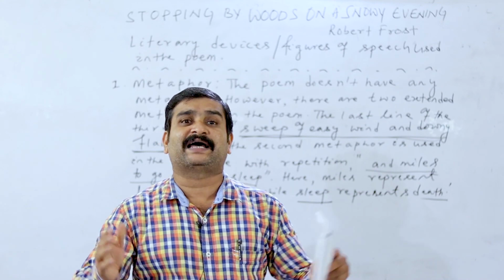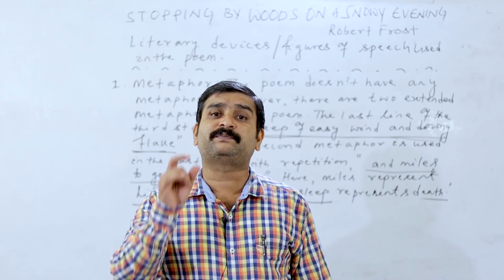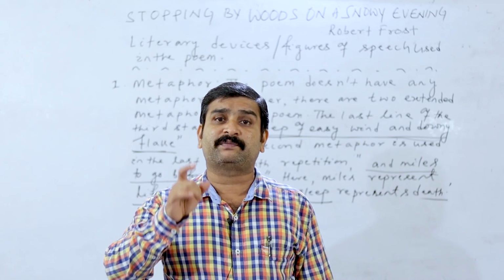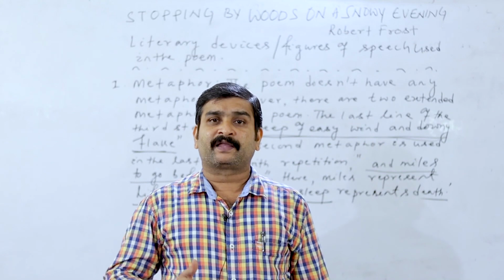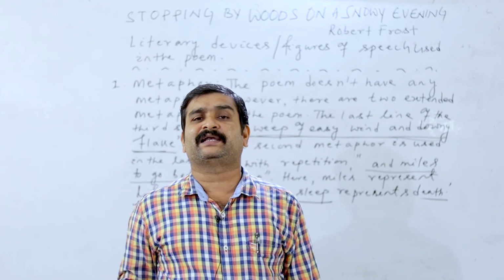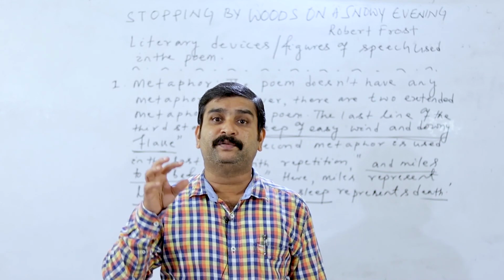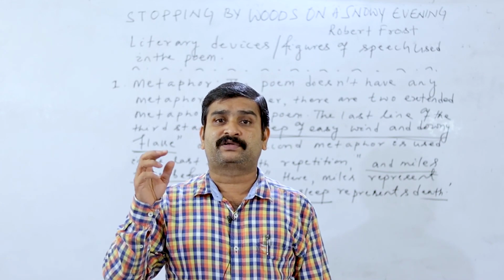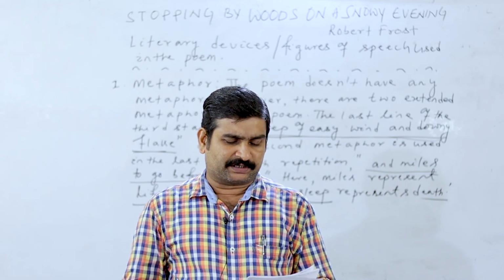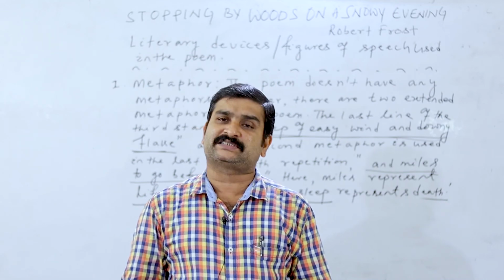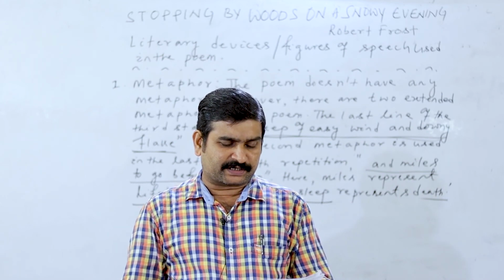And the next one is alliteration. What do you mean by alliteration? The repetition of sounds. The repetition of consonant sounds is known as alliteration. In this poem, the poet has used this technical device to attract our senses, to create music, to create lyric. Alliteration is the repetition of the same consonant sounds in the same line, such as consistent use of